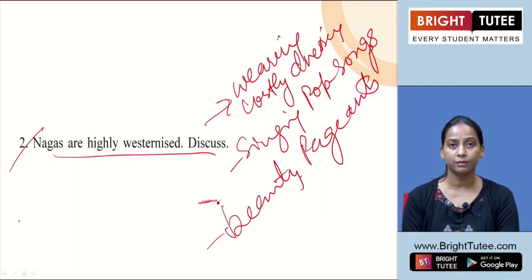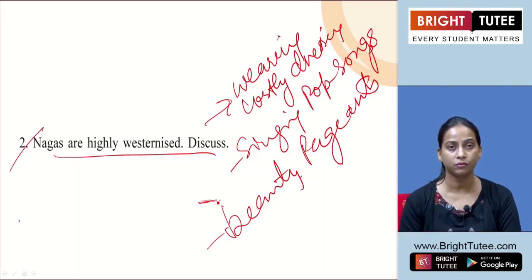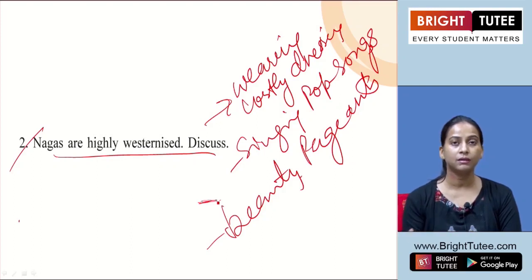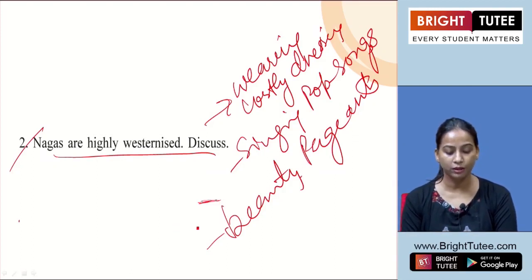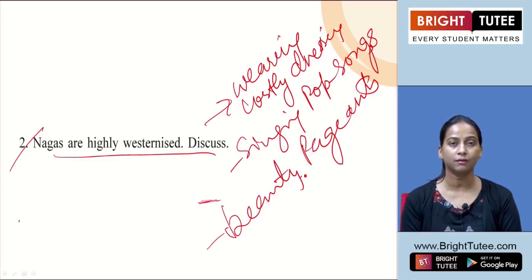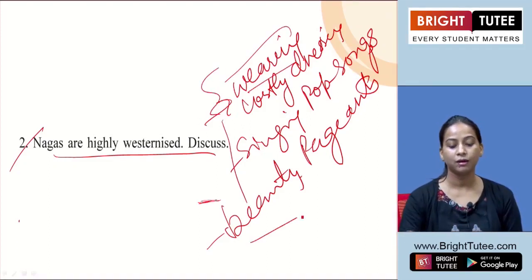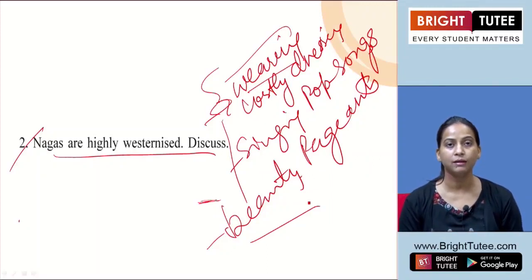We like to talk in English. If we talk about there, the people are more comfortable speaking English whenever they are having a conversation, preferring English over the regional language. Their mentality also, we can say, has changed, which brings out the evil things. Sometimes when we are trying to adopt things from Western culture along with the good things, somewhere we are adopting the bad things also. That has also been included in Naga society. So all these factors you can mention as indications that Nagas are also highly westernized now.